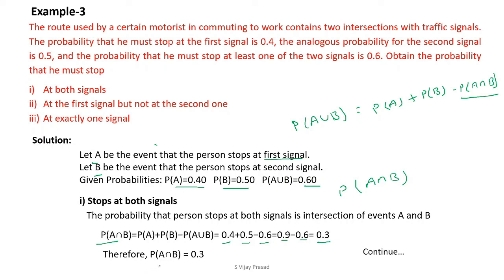That means the probability that the person is stopped at both signals is 0.3.